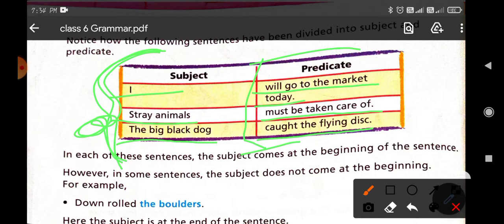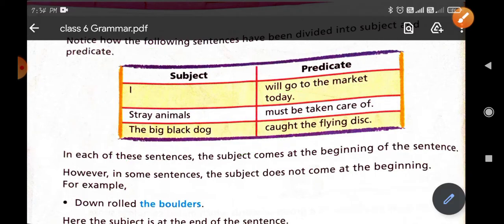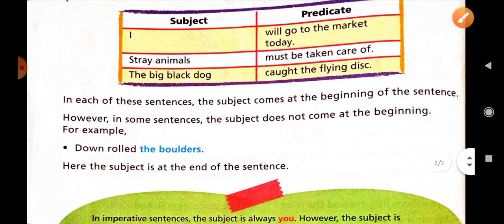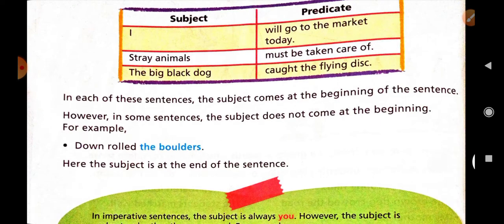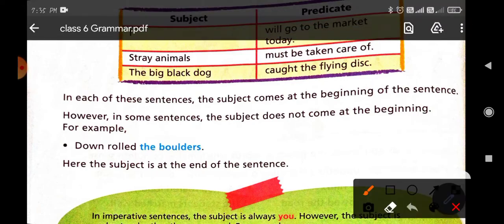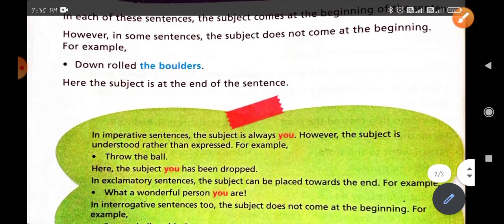And in some sentences the subject does not come at the beginning. In many sentences we do not find it at the beginning of the sentence. For example, "Down rolled the boulders": in this sentence you can see that the word boulders is the subject and "down rolled" will be the predicate.